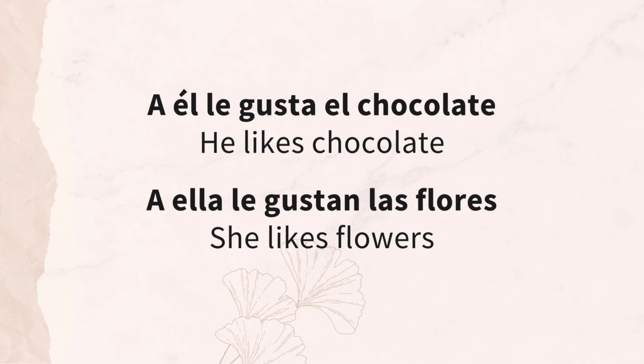A él le gusta el chocolate. He likes chocolate. A ella le gustan las flores. She likes flowers. If we just say le gusta or le gustan, we don't know who we're talking about. And we use a él or a ella to be more specific. We can do that with the other pronouns as well. Let's continue with the examples and then we'll come back to this topic.